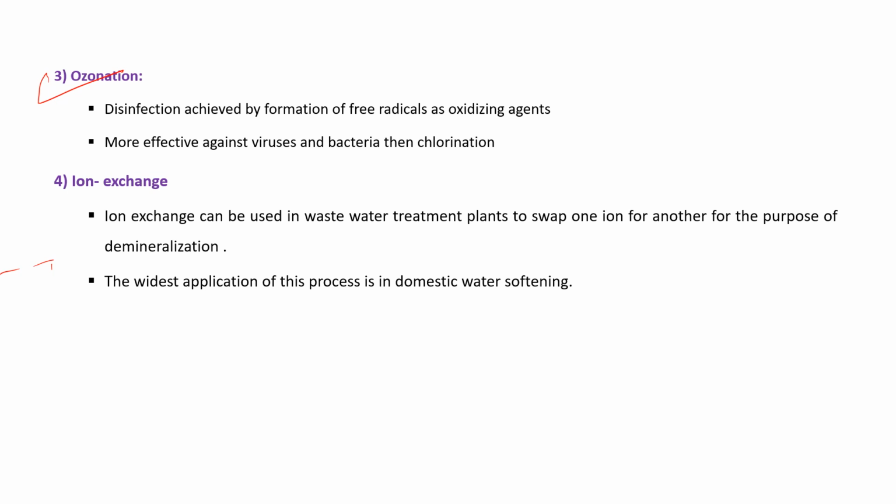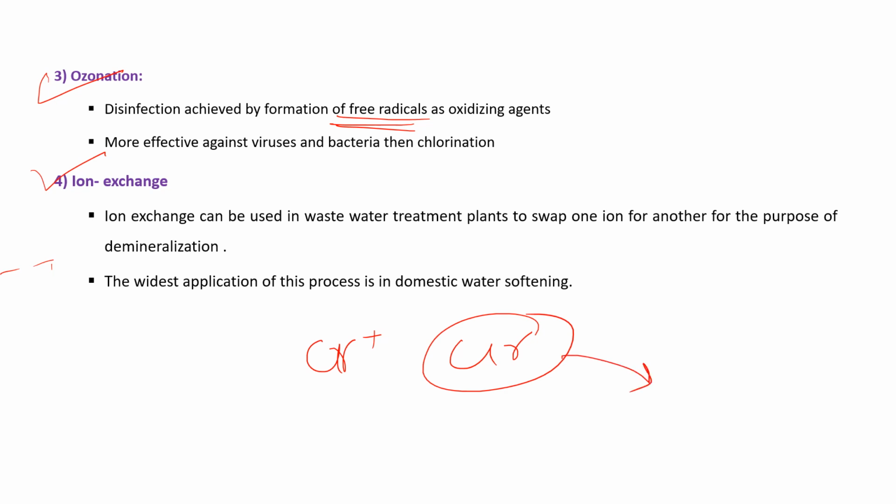It produces free radicals that kill the bacteria or other pathogens. Okay. The next one is the ion exchange process. The ion exchange process is used to exchange ions. Suppose there is a toxic ion in the wastewater, suppose there is a chromium, Cr, ion in the wastewater. So we can remove the chromium with the help of other metals or other ions that are not harmful for living beings. Okay, so this type of process is mainly used for domestic wastewater softening.